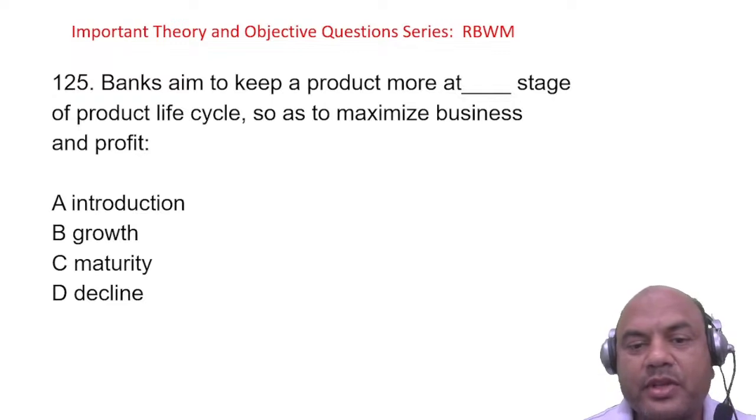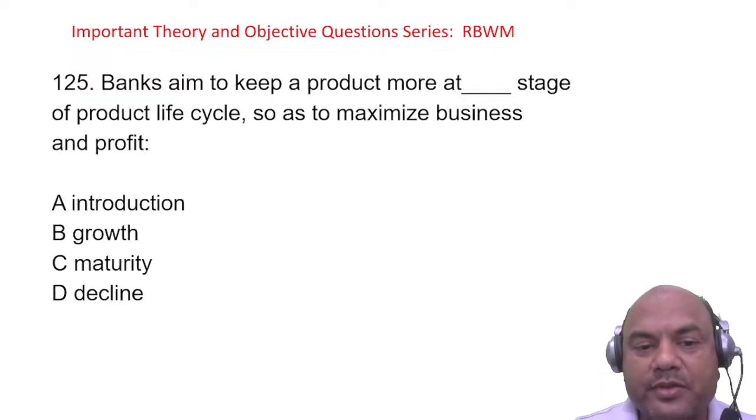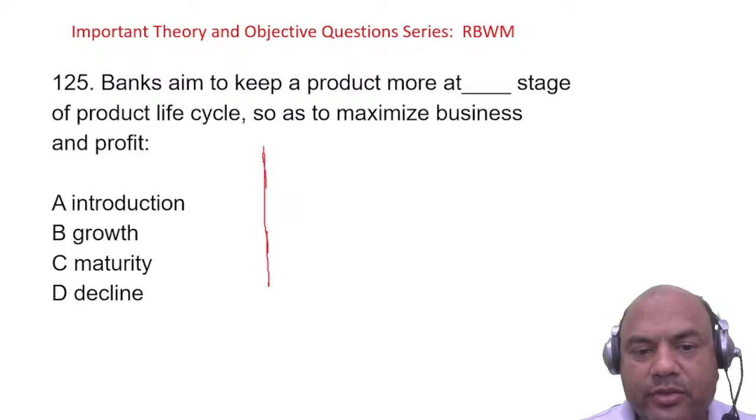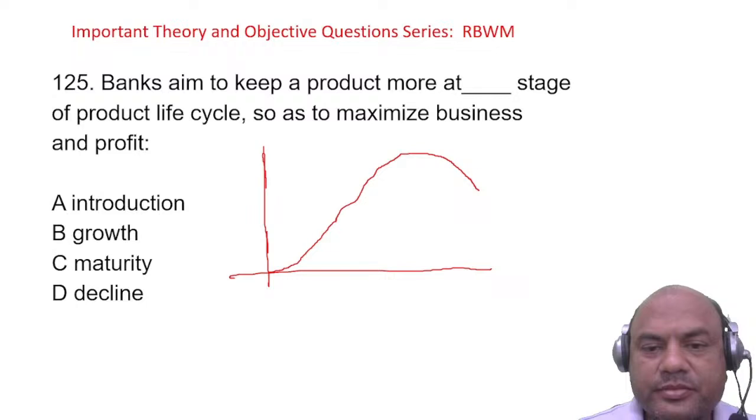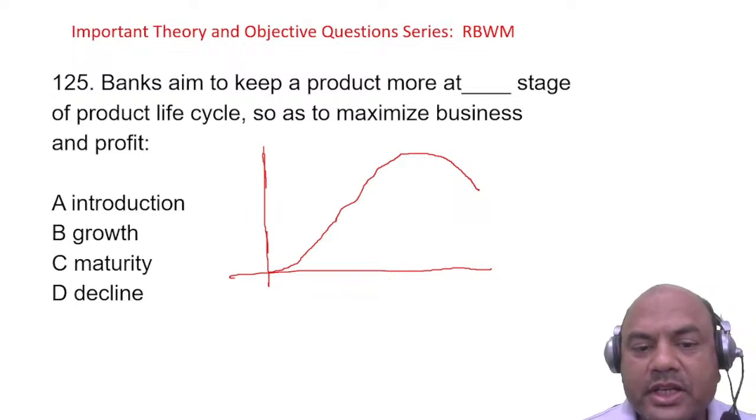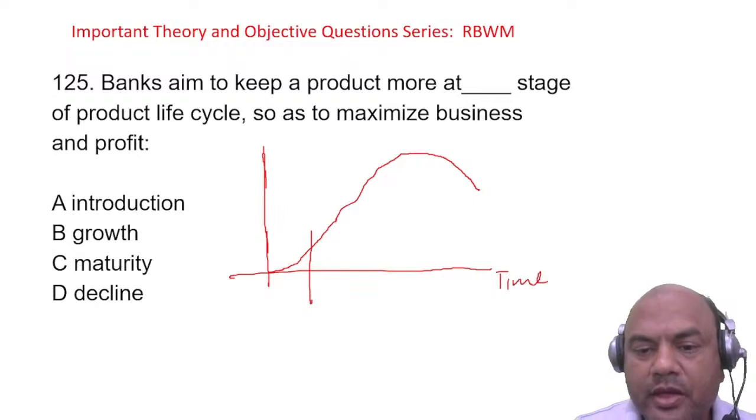Okay, I'll give you the simple logic of PLC, product life cycle. Look at this. This is basically your graph, and the product life cycle moves like this. This is against time, and this is sales.